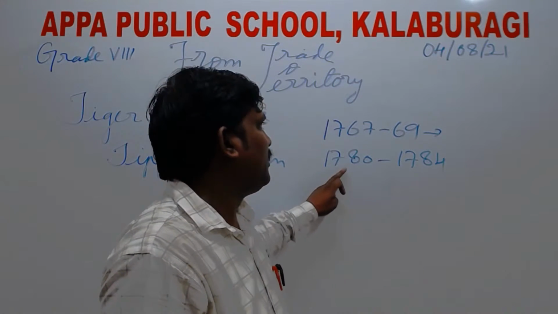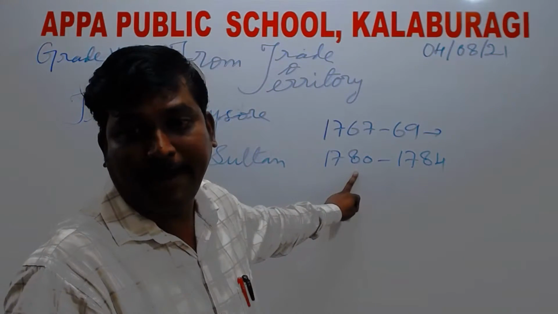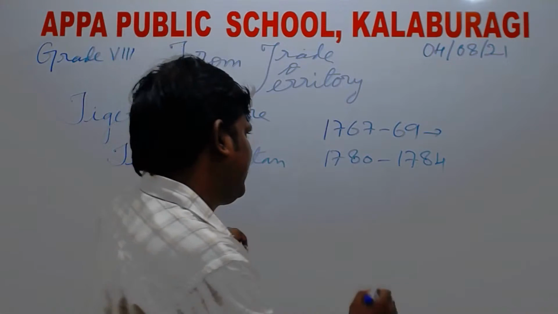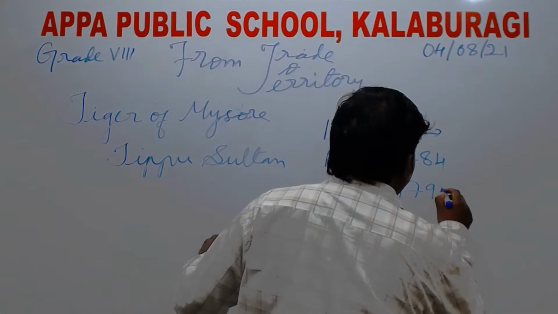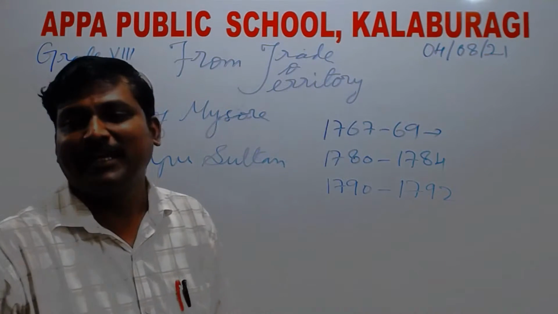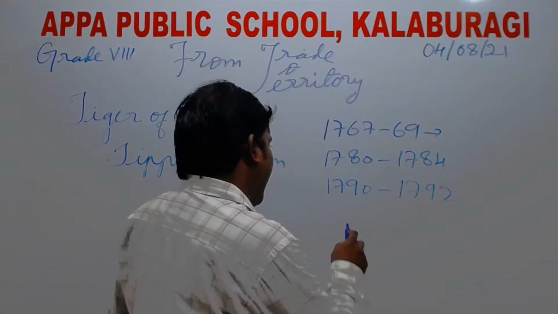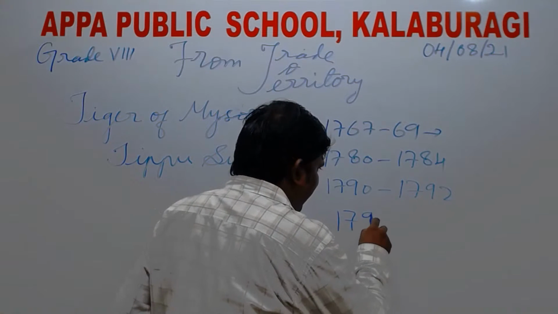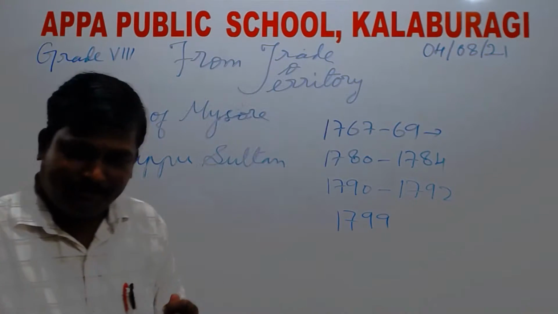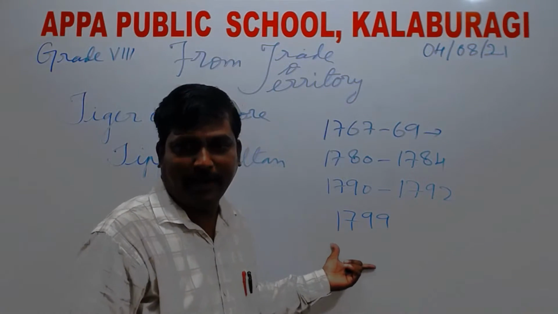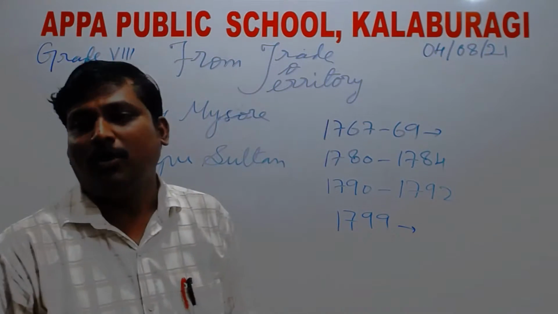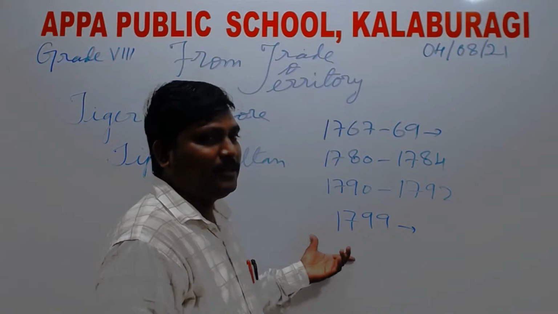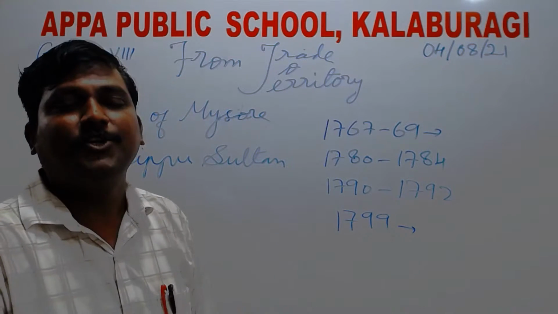Second battle, the Anglo-Mysore War, and 1790 to 1792 was the third battle. In 1799 was the fourth Anglo-Mysore War, where ultimately Tipu Sultan was killed in the battle of Srirangapatna. The place is Srirangapatna.